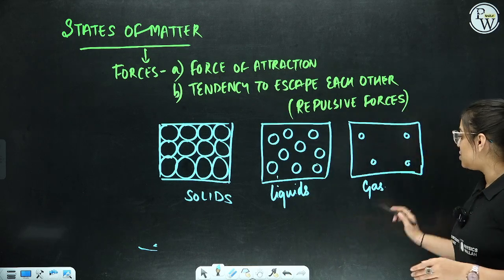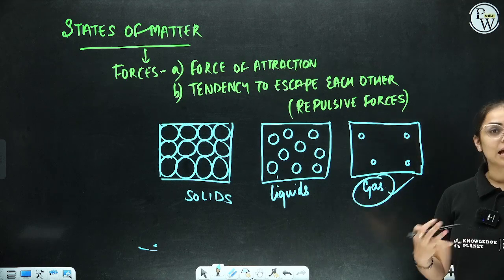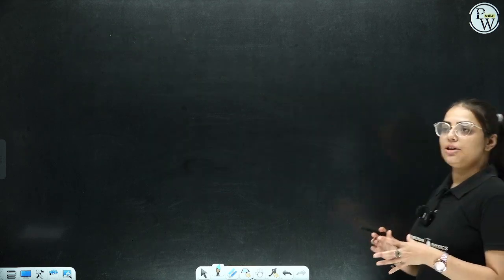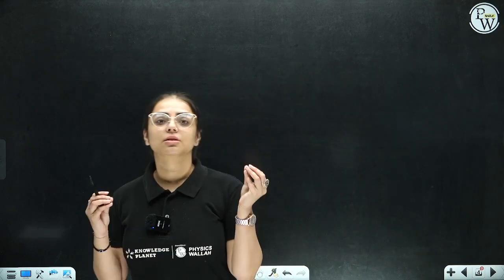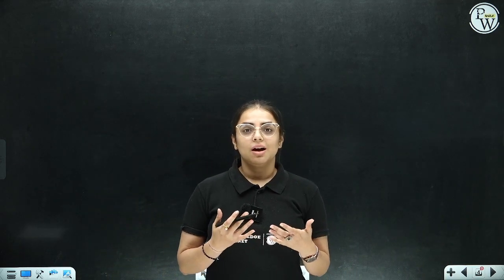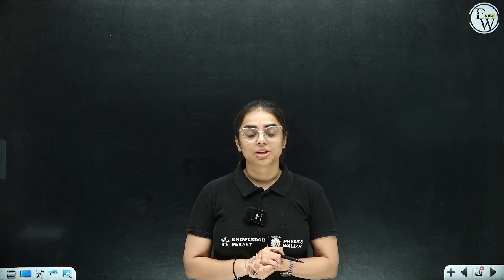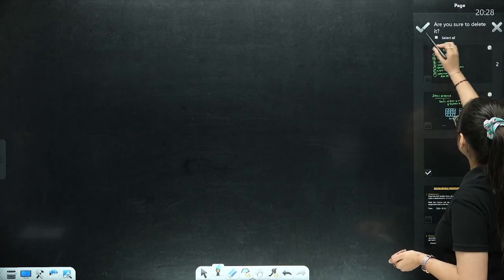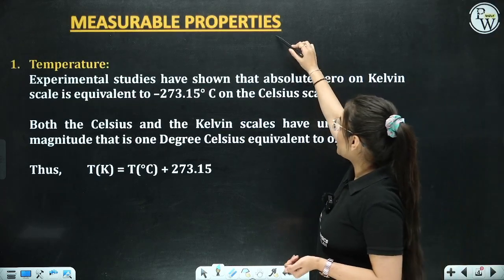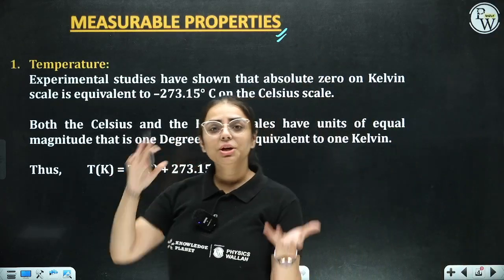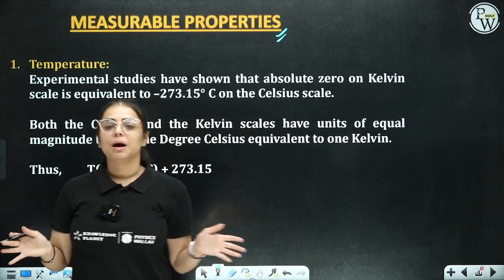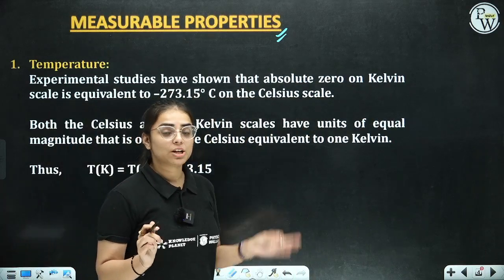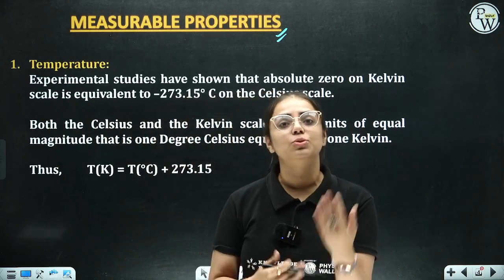So now we are going to majorly focus on the gaseous ones, right? Starting with gases, students, there are a few terms, the measurable properties, which are pressure, volume and temperature. Let's understand them in detail, because there are 4 parameters that we need. First of all, let's start with the measurable properties, everybody. Measurable properties of a gas will be temperature, pressure, volume, and number of moles, or the amount of gas.